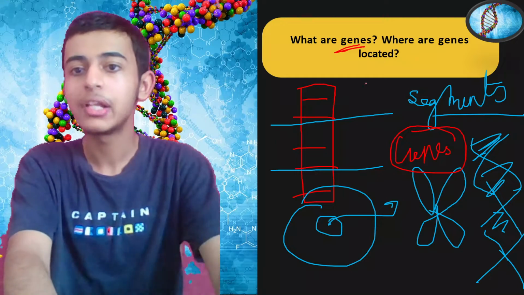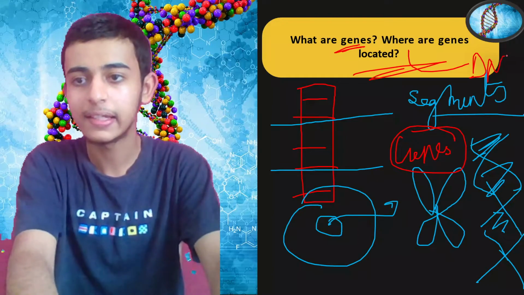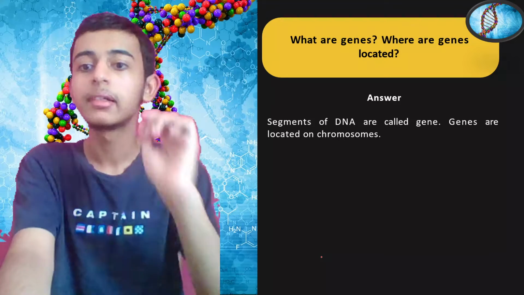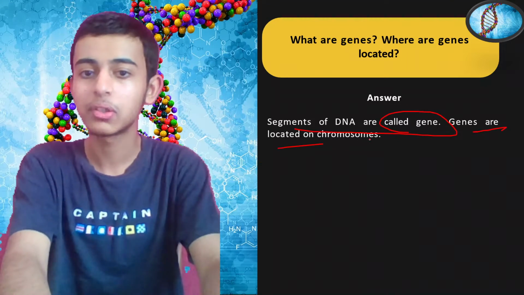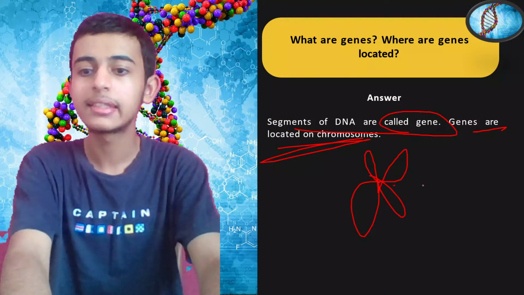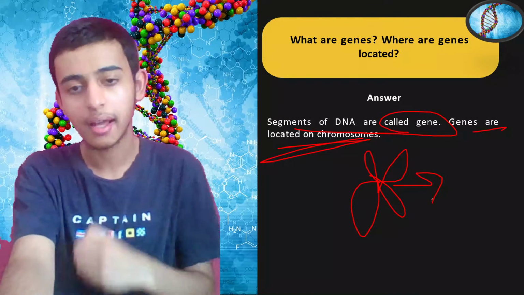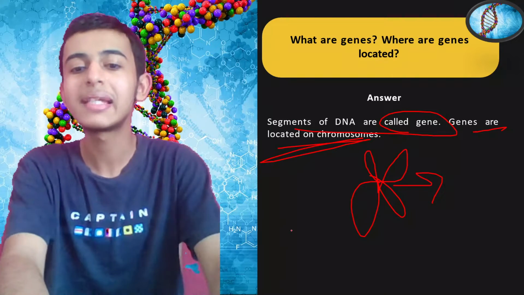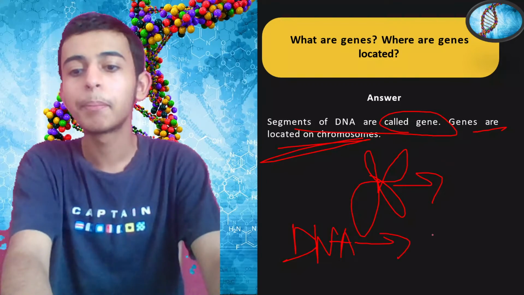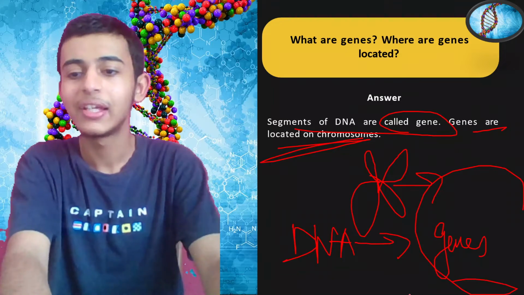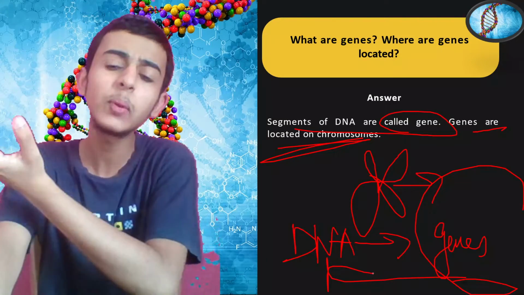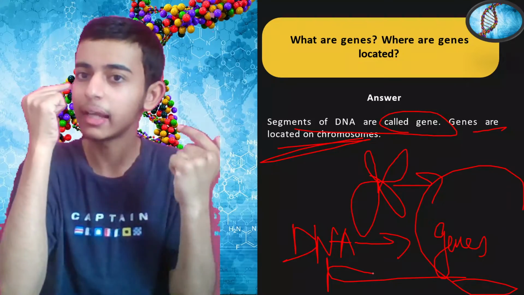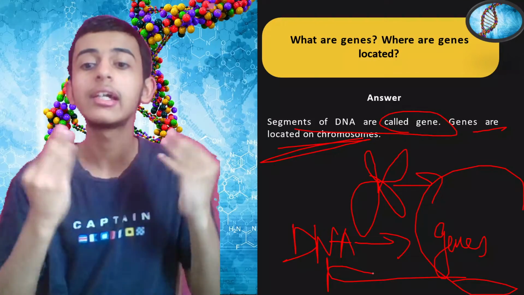So genes are located on the DNA inside the nucleus. Clear? On the chromosomes also. Segments of DNA are called genes. Genes are located on the chromosomes. Yes, this is the chromosome. Inside the chromosomes we have the DNA, and parts of DNA are genes. So the DNA is basically composed of genes only, isn't it? So they are almost together. It's just when we have a lot of segments connected, like your eye color, your nose shape, your face color, everything is controlled by genes in the DNA.